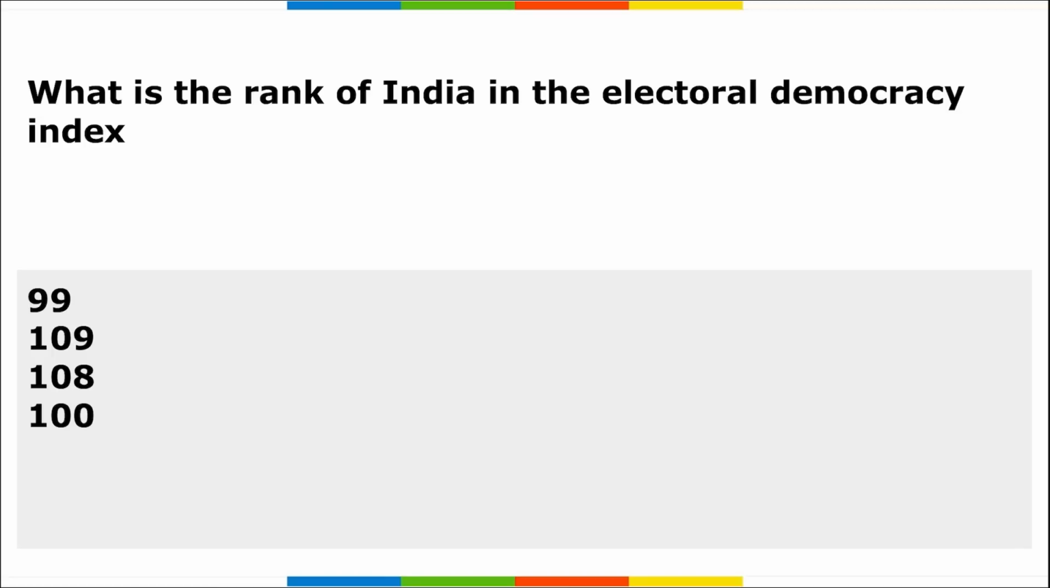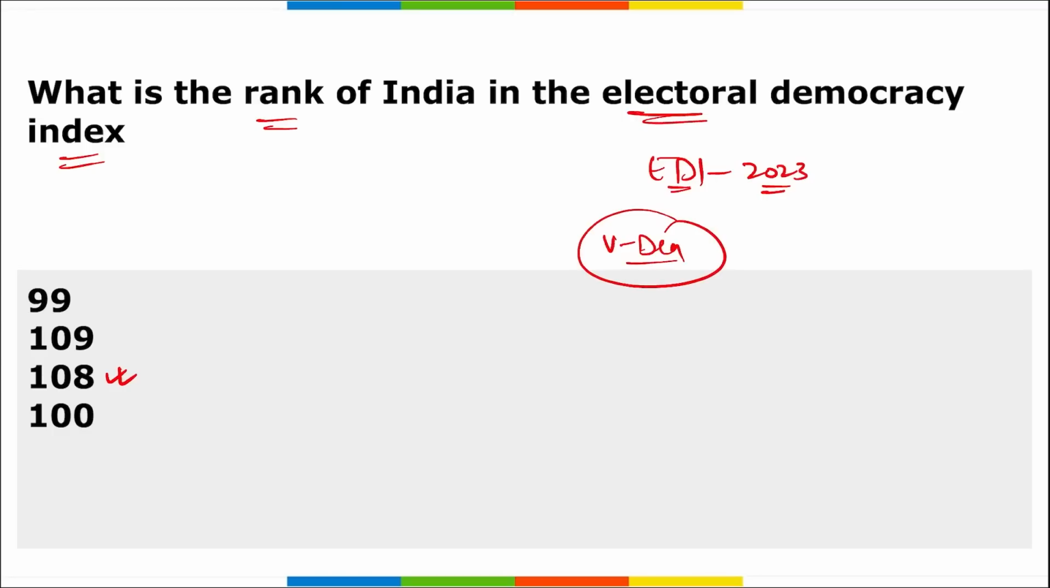All right. Next, what is the rank of India in the Electoral Democracy Index? We are talking about EDI, Electoral Democracy Index for 2023. What is the rank of India? So remember, India was ranked 108th in the V-Dem Institute's index. That means this report, EDI, was released by V-Dem, and in their index the rank of India was 108th.